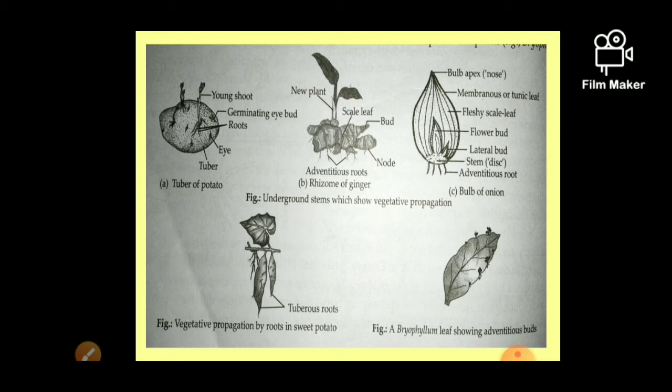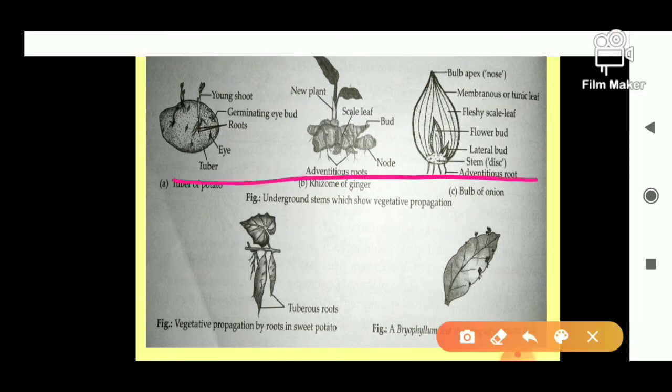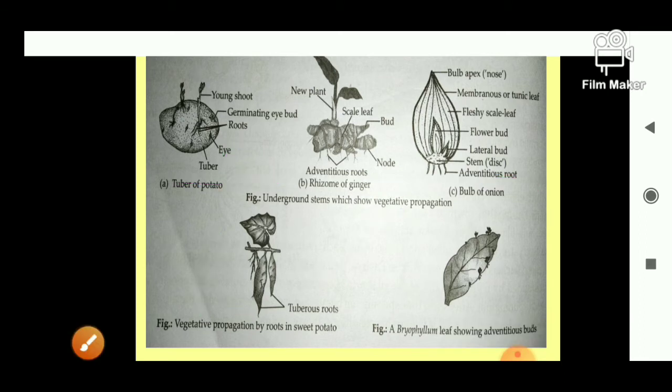Then sweet potato, dahlia, if naturally it will grow itself, and if we have to plant it, then we have to take this root and put it into the soil. Now next is the vegetative propagation through the leaves. These all were the example of the stem, and this is the example of root, and this is the example of leaf. Vegetative reproduction by the leaf.